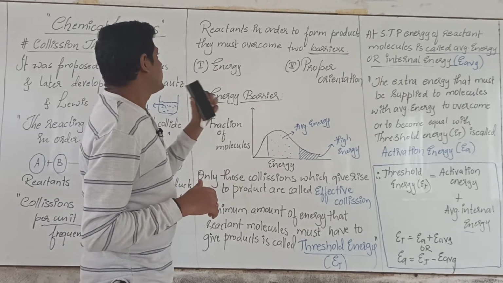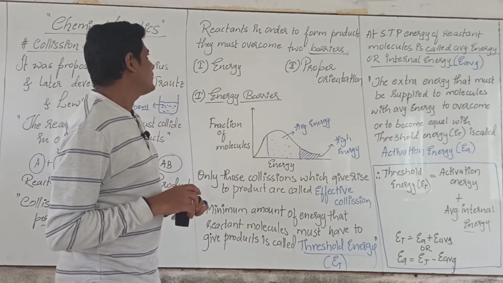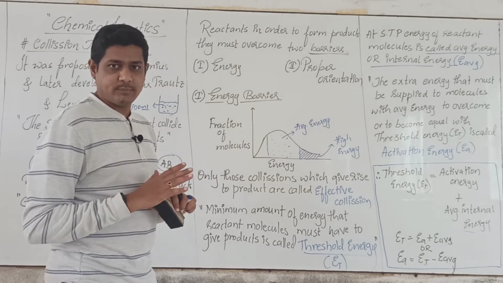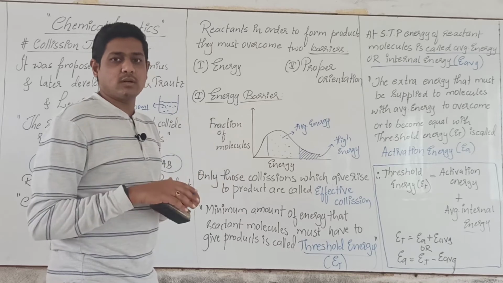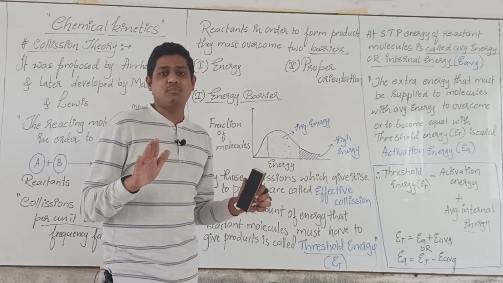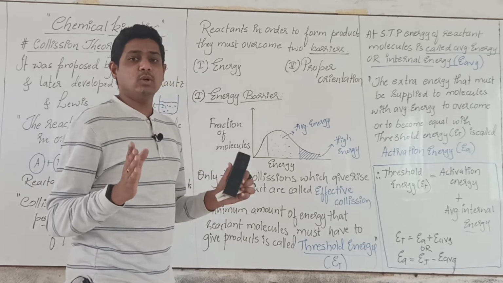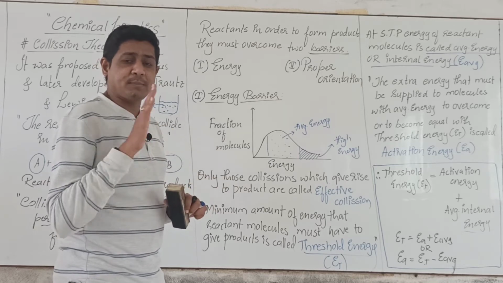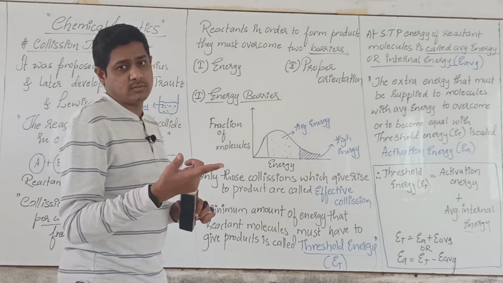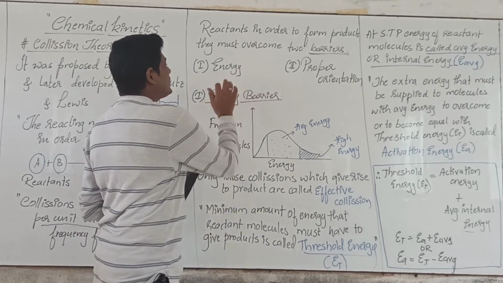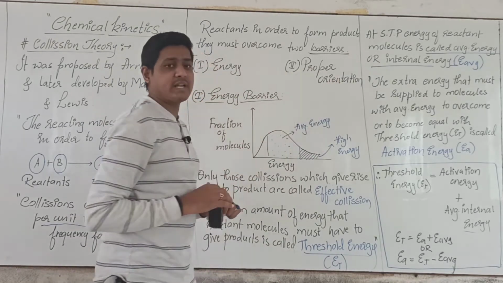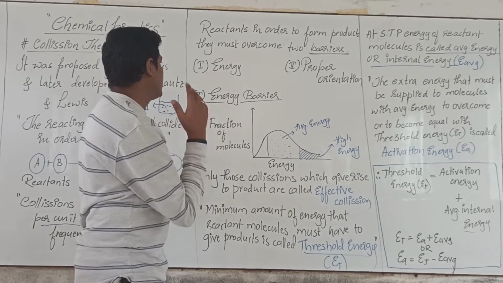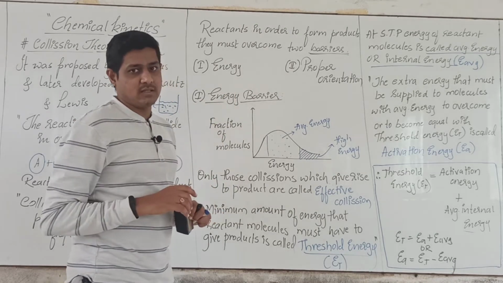Reactants, in order to form products, must overcome two barriers. Two barriers means, let us say, two obstacles. Simply, if the reactant molecules collide, they will not necessarily give product; it is not as simple as that. Even though the reactant molecules must collide, along with the colliding there are two more obstacles that the collision must overcome. What are those? One is energy and another is proper orientation. One is the energy obstacle and the second one is proper orientation. So let us see the first obstacle, that is the energy barrier.